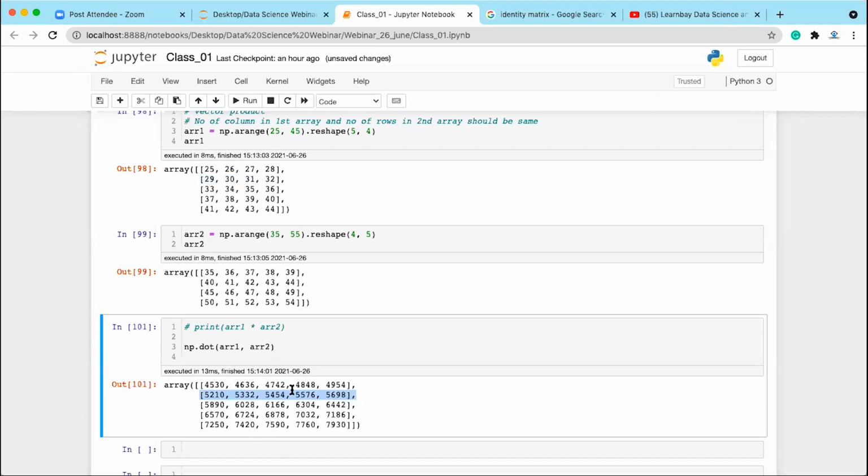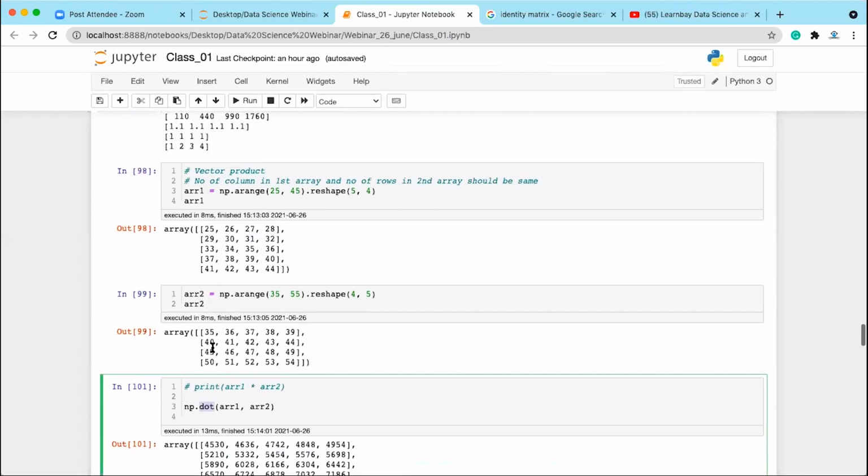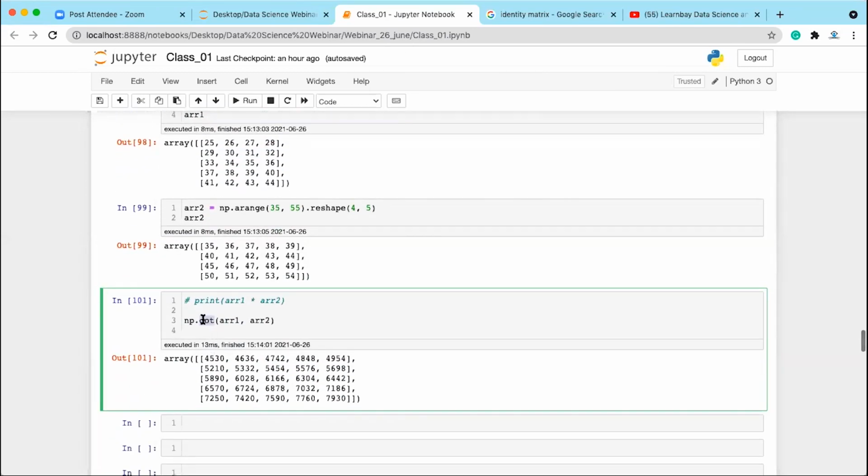What is dot dot? See, you have a function for everything, right? To do the vector product, we have the dot method. That is available in NP. Okay.